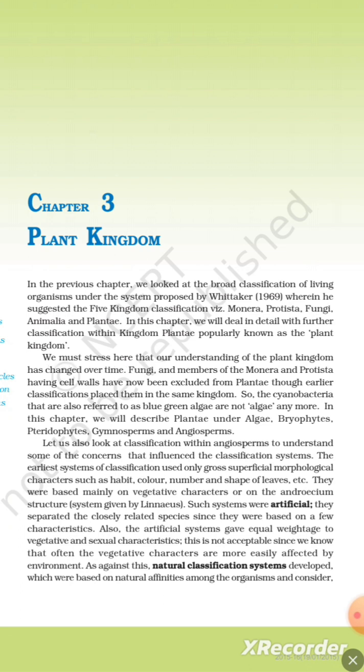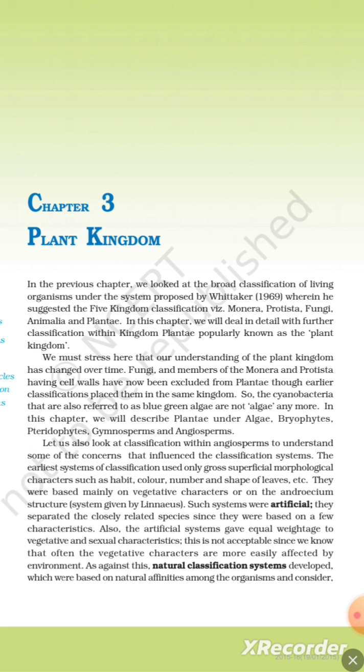We must stress here that our understanding of the plant kingdom has changed over time. Fungi and the members of Monera and Protista having a cell wall have now been excluded from Plantae, though earlier classification placed them in the same kingdom. So the cyanobacteria, also referred to as blue-green algae, are not algae anymore. In this chapter, we will describe Plantae under algae, bryophyte, pteridophyte, gymnosperm, and angiosperm. Let us also look at classification within angiosperms to understand some of the concerns that influence the classification system.